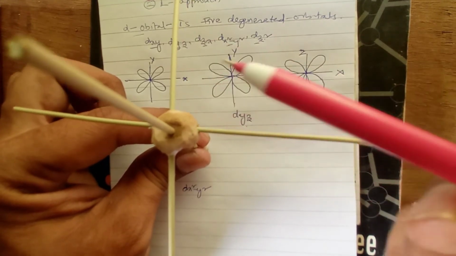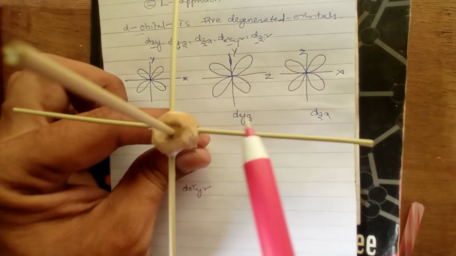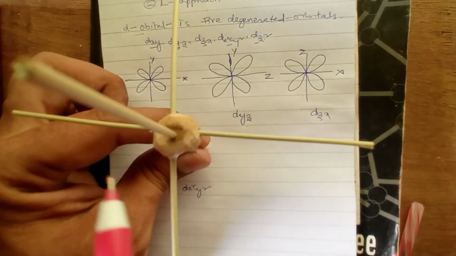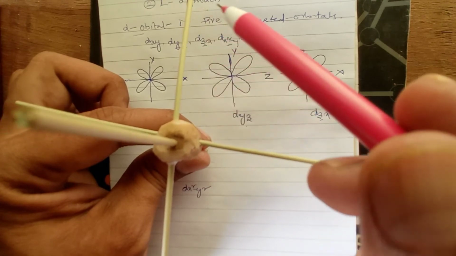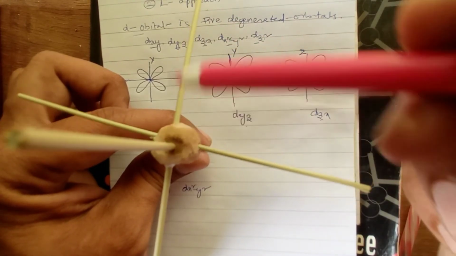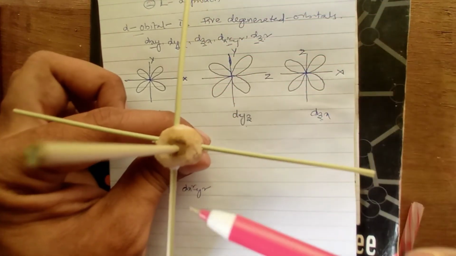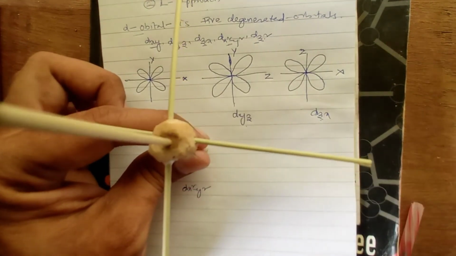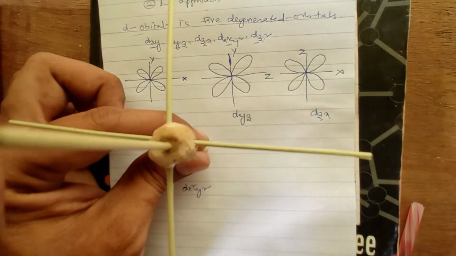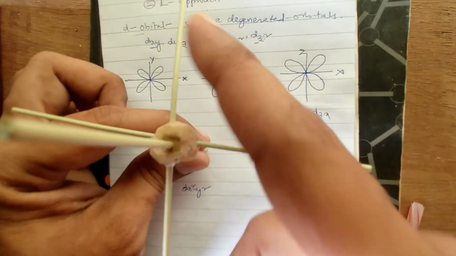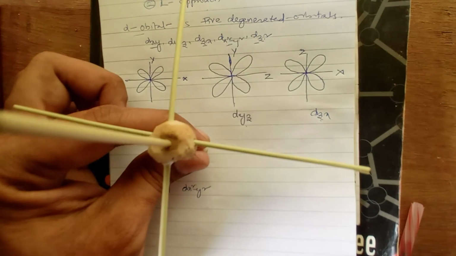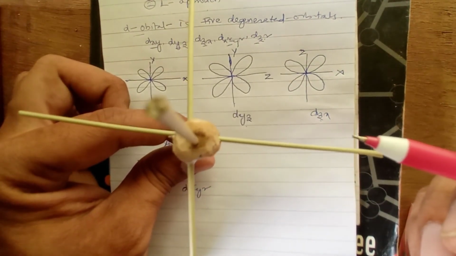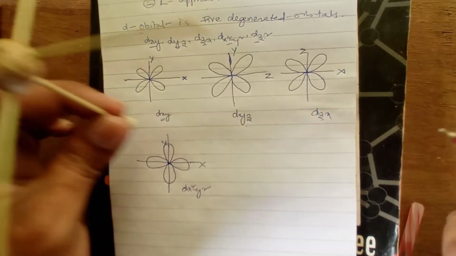The lobes are along the x axis one lobe and a second lobe, along the y axis a third lobe, and a fourth lobe here along the y axis. So that's how the dx square minus y square orbital lobes will be.